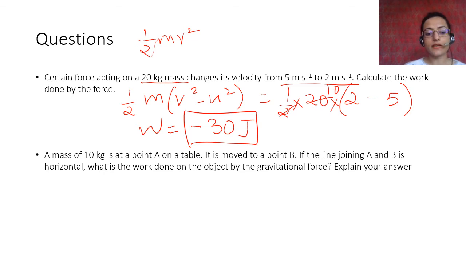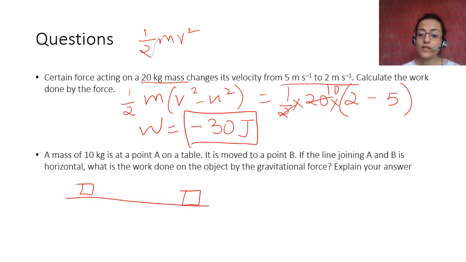What happens is, here it is moving horizontally, right? And it is here and it is here. What is the work done by gravitational force? Work done is force into displacement. What is the displacement?